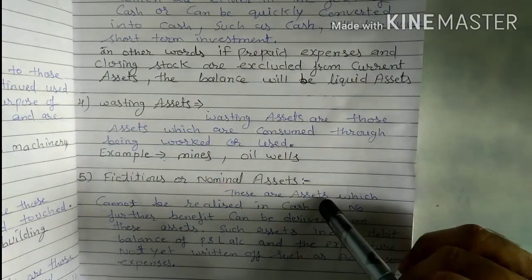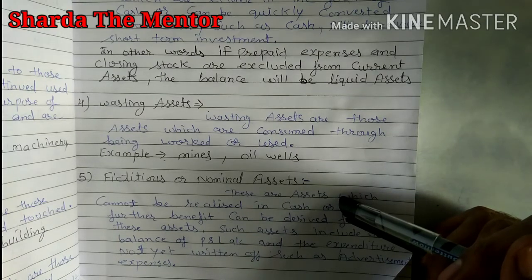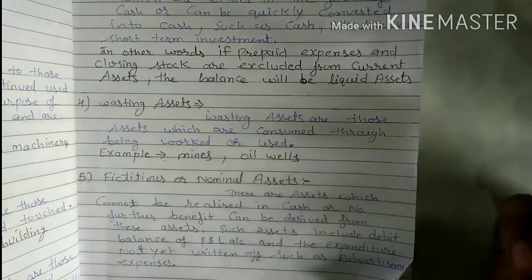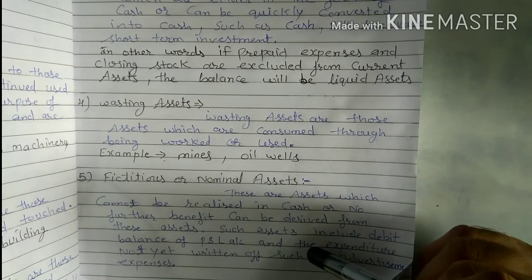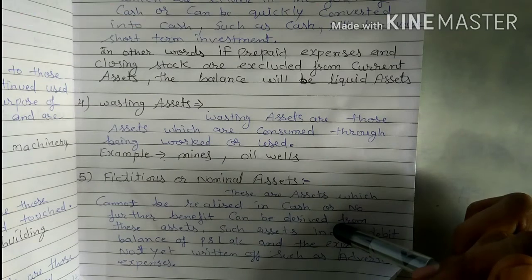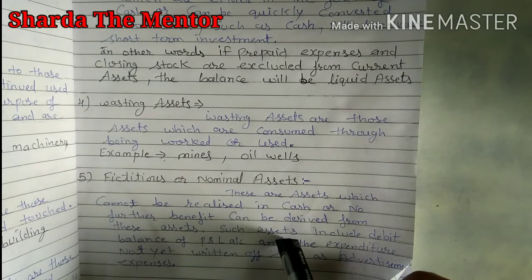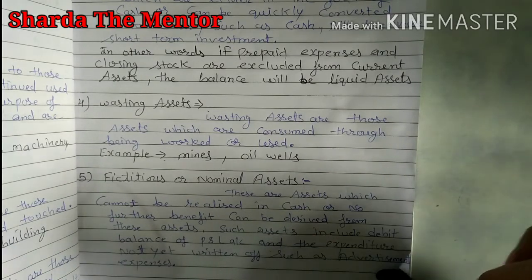Fictitious assets or nominal assets you can understand with an example. Say you want to start a shop, and for that you have to give an advertisement, and the advertisement expense is 5 lakh rupees. You have spent lots of money on that advertisement, and you will get the benefit over a period in the future. So that is considered a nominal asset. It means these are assets which cannot be realized in cash, or no further benefit can be derived from them. Such assets include the debit balance of the P&L account and expenses not yet written off, such as advertisement.